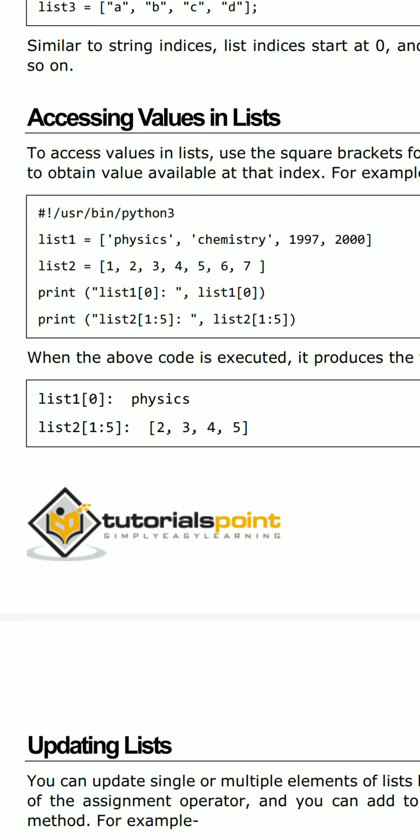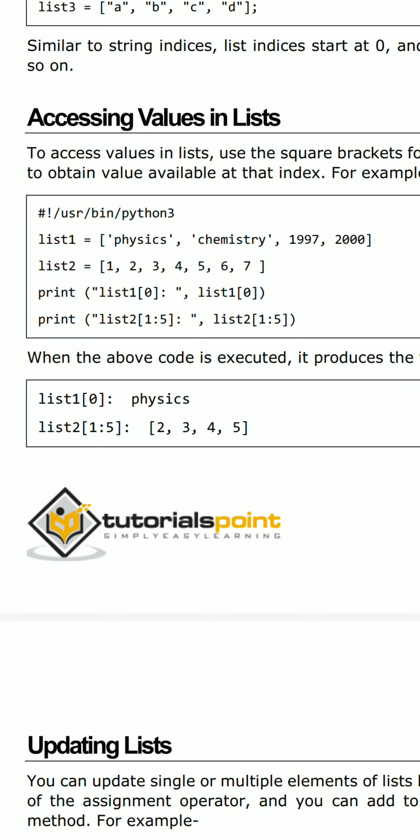According to positions, I am printing the first statement, list 1 of 0. List 1 of 0 specifies the 0th position of a list item. So as soon as I print the statement list 1 of 0, the compiler returns physics on the output screen. And next I have taken another print statement, that is list 2.